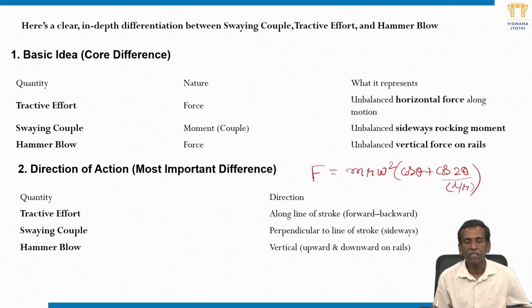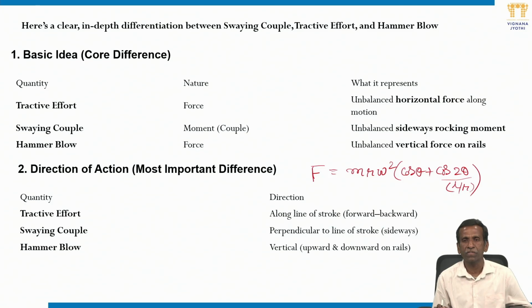Because of unbalancing, some of the masses are partially balanced and partially unbalanced. So this unbalancing results in three effects. These are tractive effect, swaying couple, and hammer blow. We are going to discuss these in detail, how they are going to arise.